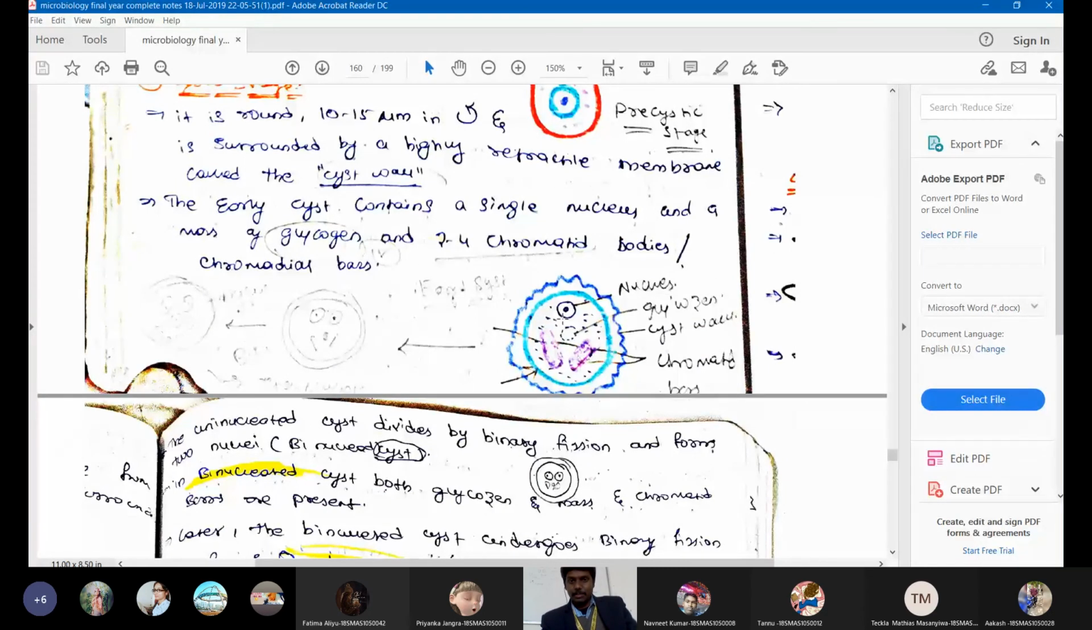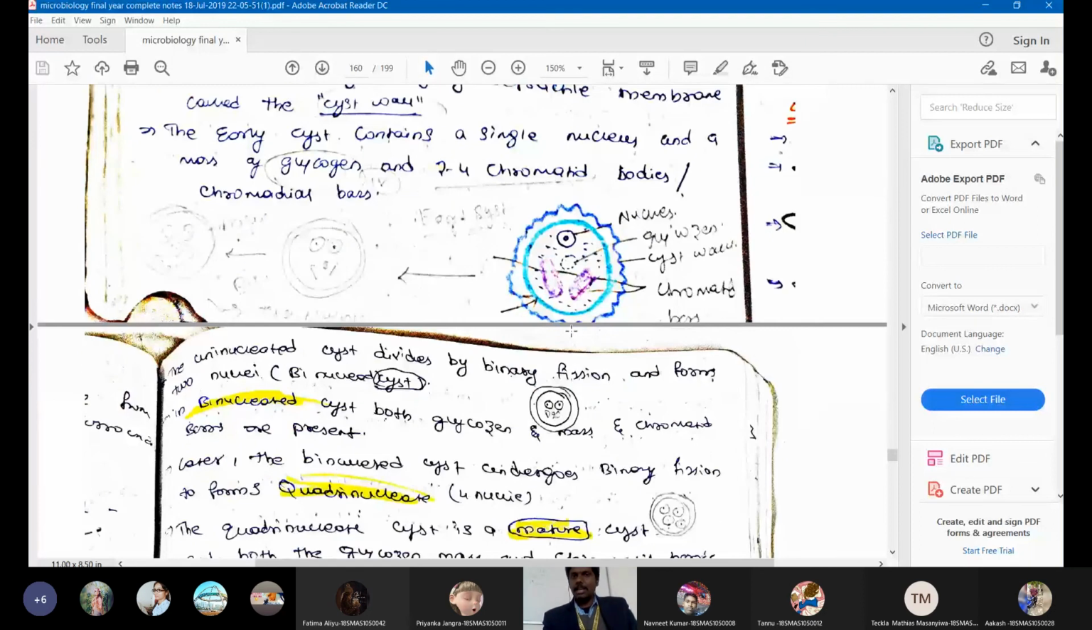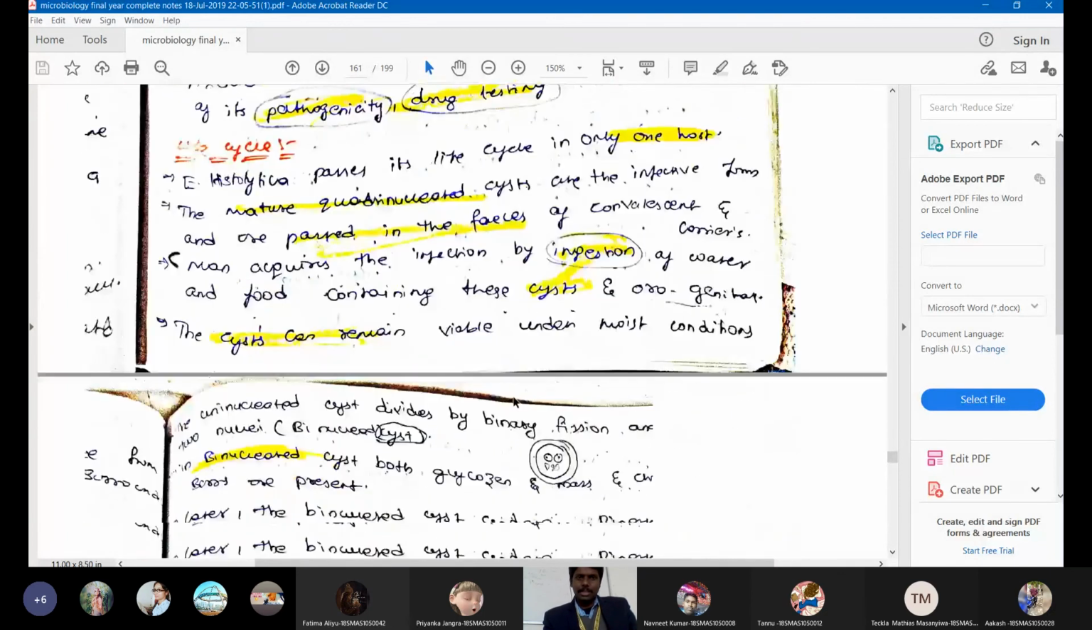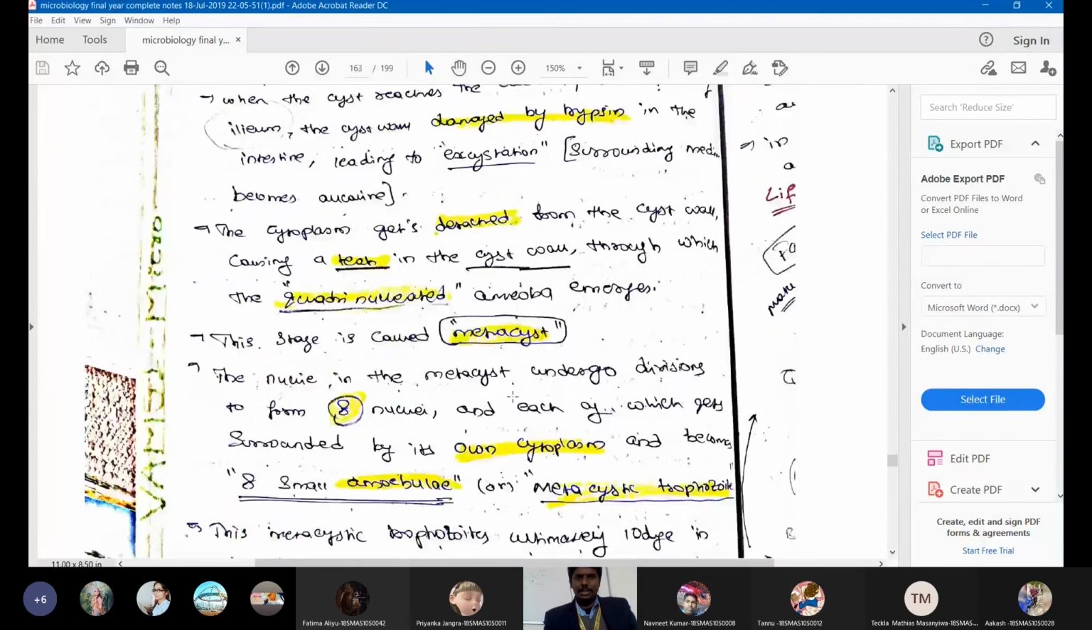and the nucleus will start replicating. It will become a binucleated cyst, then a quadrinucleated cyst. In the quadrinucleated cyst, the chromatoid bodies and glycogen deposits will be gone. Then after that, slowly it will start encystation. So then you have the life cycle.